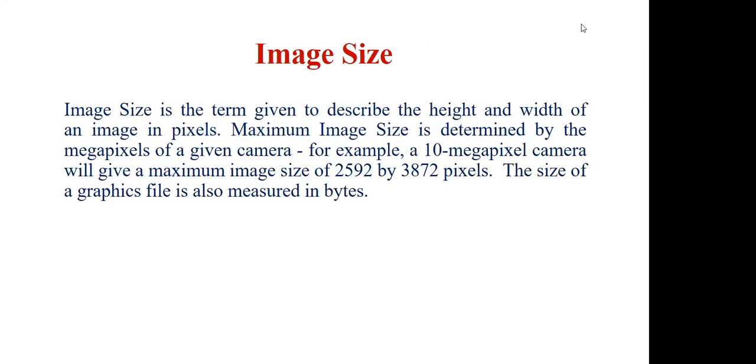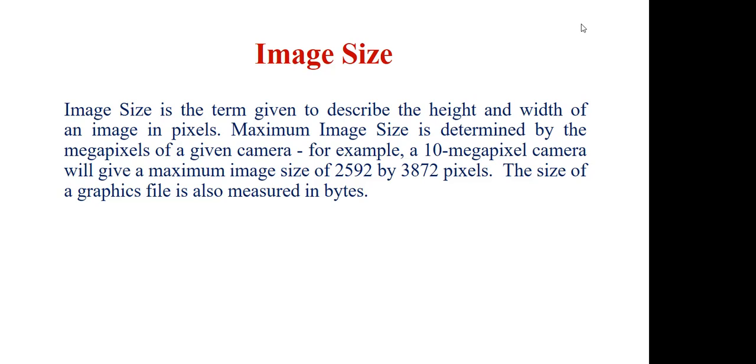Image size. What is image size? Image size is the term given to describe the height and width of an image in pixels. Maximum image size is determined by the megapixels of a given camera. For example, a 10 megapixel camera will give a maximum image size of 2592 by 3872 pixels.